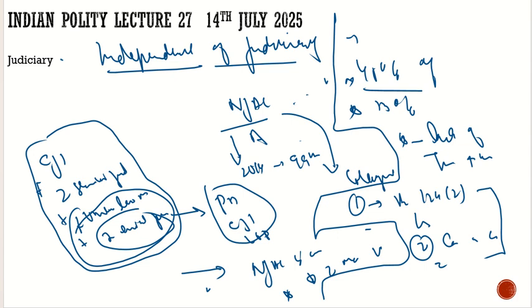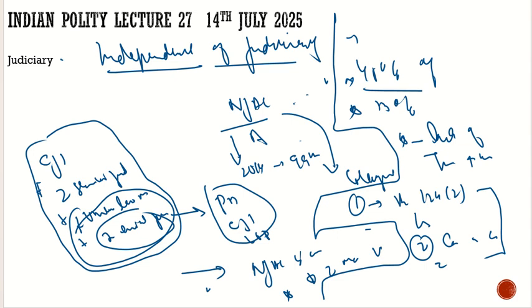We also saw how the NJAC tried to replace it, but it was stopped by the judiciary. The major concern was that the executive is trying to interfere in the judiciary. Because of this, the independence of the judiciary can get violated, which is the basic structure, and the primacy of the Chief Justice of India is also part of the basic structure of the Indian Constitution.